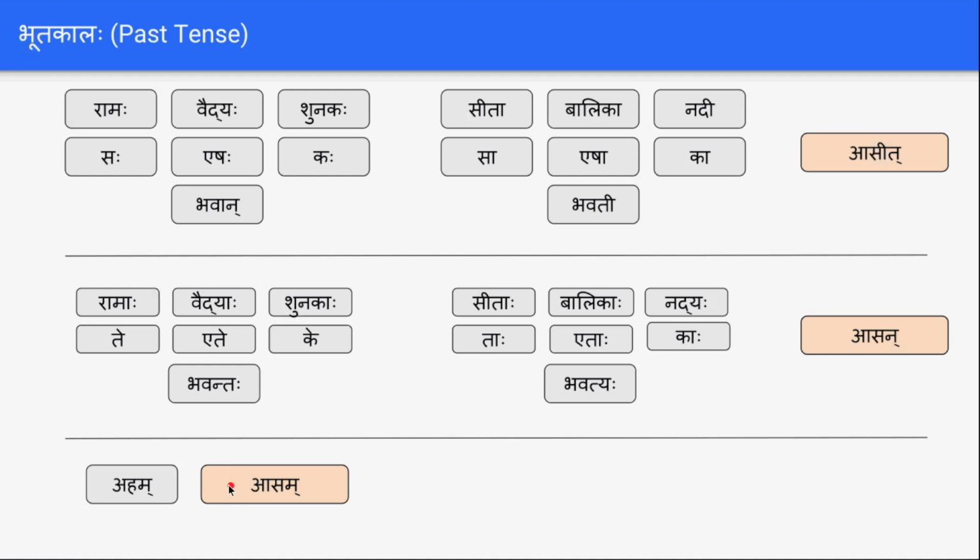will be asam. Aham asam, vayam asmah. Example, aham balakah asam, I was a boy. Aham shishuh asam, I was a young baby. And vayam asmah, we were there. Vayam balakah asmah, vayam shishavah asmah. So like that we can specify past tense forms for words like aham and bhavan. So here only four words: asit, asan, asam, asmah.